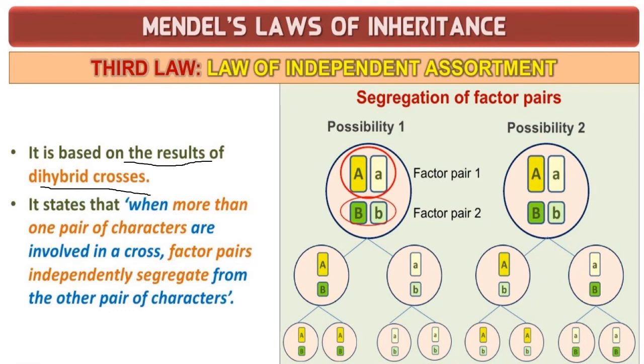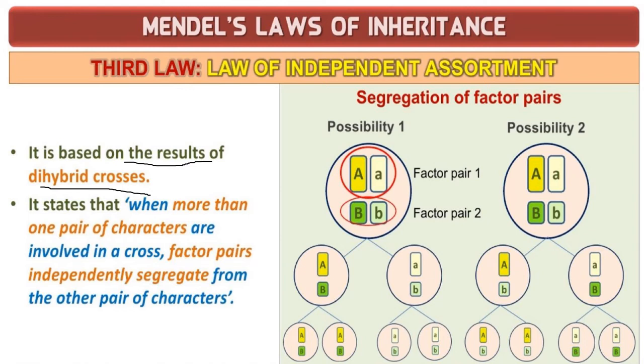The law states that factors for two or more pairs of contrasting characters are distributed independently of one another at the time of gamete formation. How many factors are there? The factors of two or more pairs of contrasting characters.